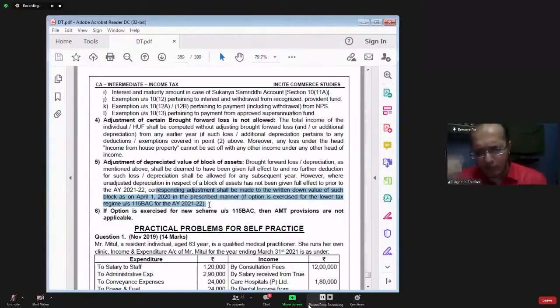So the value of block should reduce, but you will not get deduction. You will not get deduction, but still you have to reduce that depreciation from the value of block. Which depreciation? Unabsorbed depreciation. So that unabsorbed depreciation should have been reduced from the value of block.